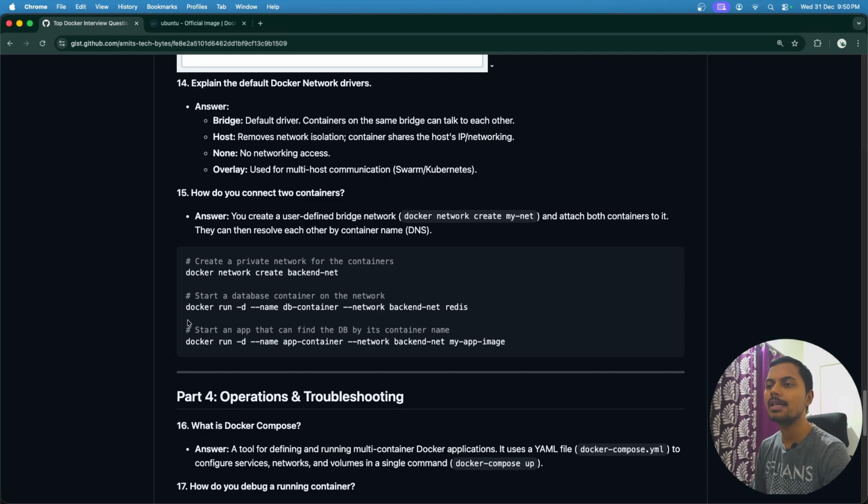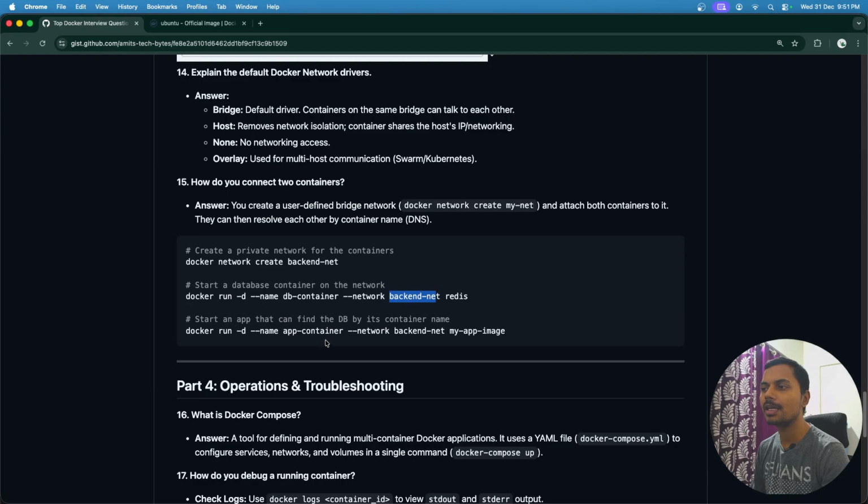In that case we have to start those particular Docker containers by passing the network name. So the first one is the db container, and we are passing the network backend net, which is the same as this one. Okay, so this is a redis, like a db. We want this redis to be part of this particular network, so that's why we are passing the name.